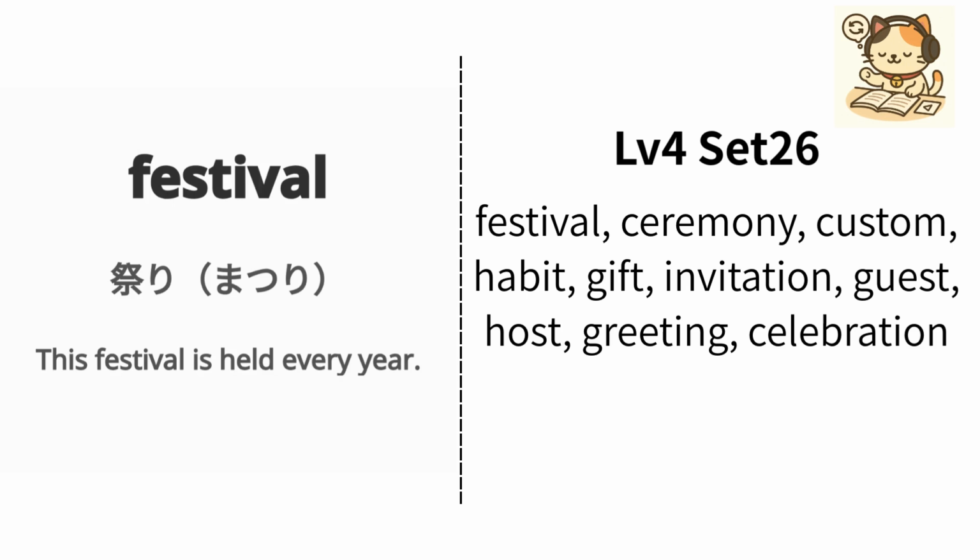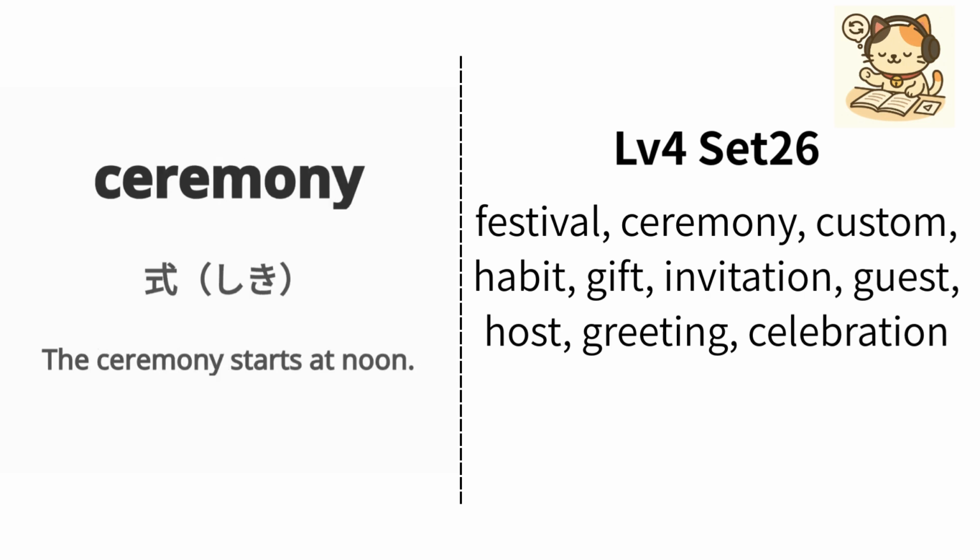English is festival. Japanese is matsuri. Example: This festival is held every year. この祭りは毎年行われます。Repeat. Festival. English is ceremony. Japanese is shiki. Example: The ceremony starts at noon.